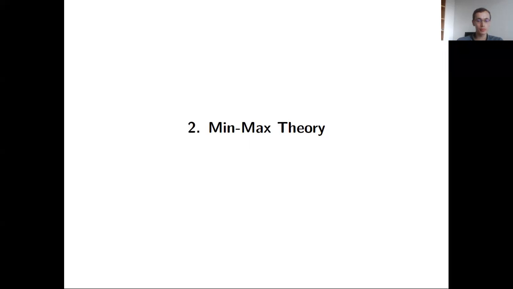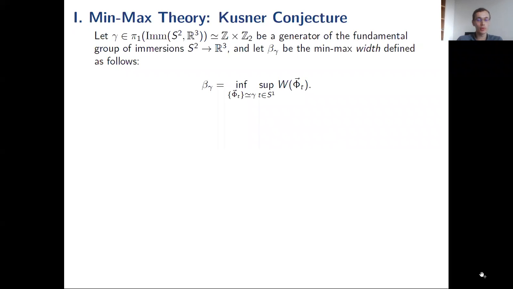Okay, so we will now go to the min-max theory. So I'll give a specific problem rather than giving the general theory. It will be probably more interesting and easier to understand. So we consider the space of immersions of the sphere into R3, and we take a generator of it.